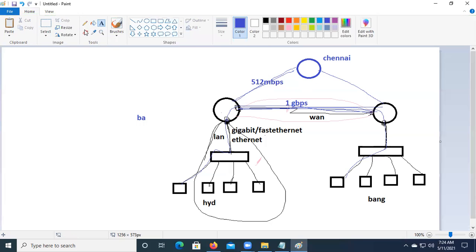So, in the sense, you are taking a car, you want to go from Hyderabad to Bangalore. You have 2 cars. One is an Ambassador, one is a BMW. Think, for example, if you are taking an Ambassador, it is going with a 512 kbps speed, in networking terminologies I'm speaking.